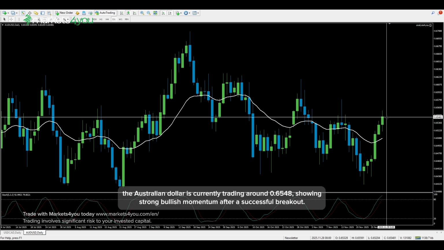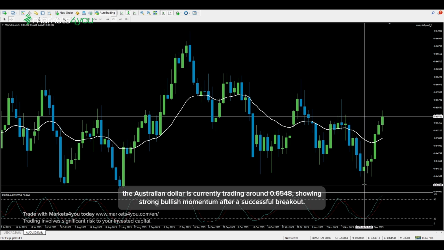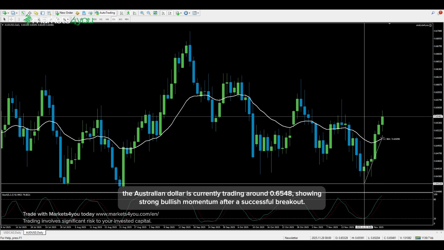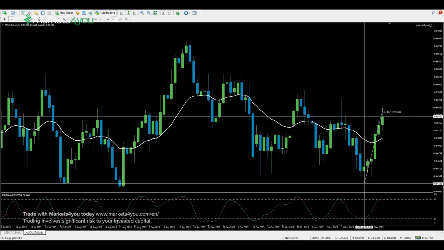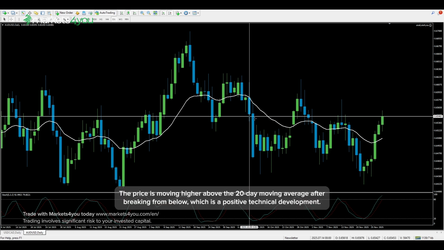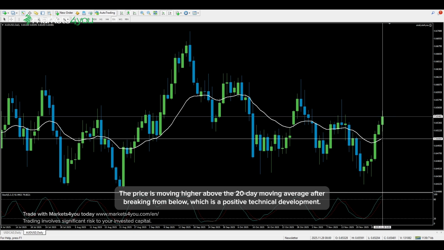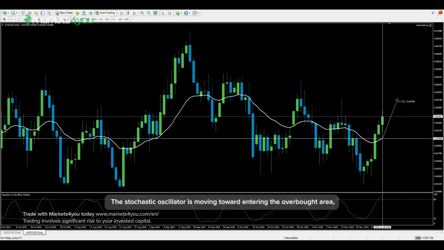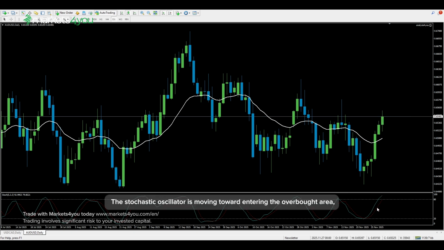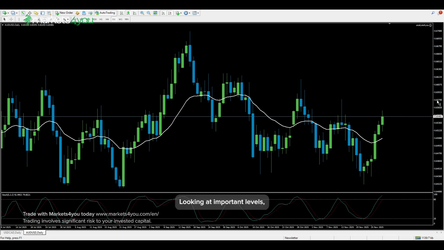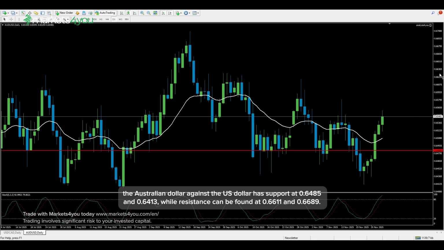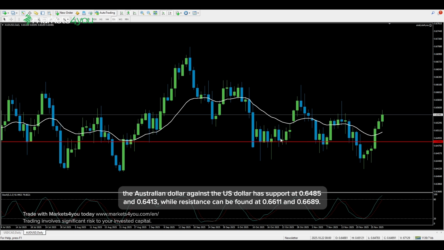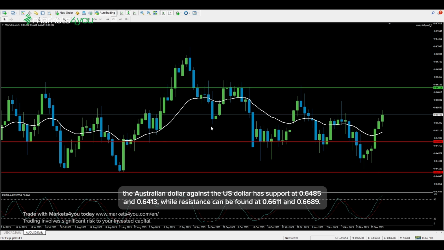Looking at the daily chart, the Australian dollar is currently trading around 0.6548, showing strong bullish momentum after a successful breakout. The price is moving higher above the 20-day moving average after breaking from below, which is a positive technical development. The stochastic oscillator is moving toward entering the overbought area, indicating strong buying pressure in the short term. Looking at important levels, the Australian dollar against the US dollar has support at 0.6485 and 0.6413, while resistance can be found at 0.6611 and 0.6689.